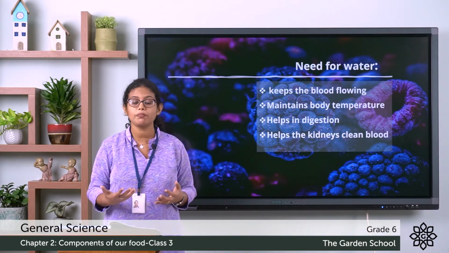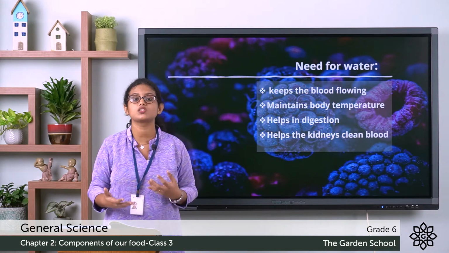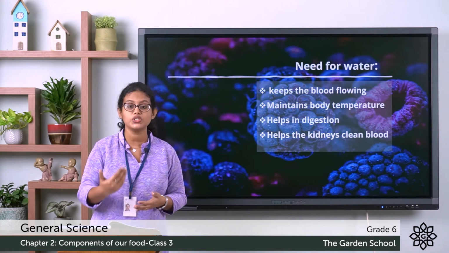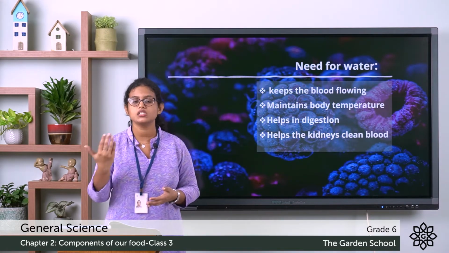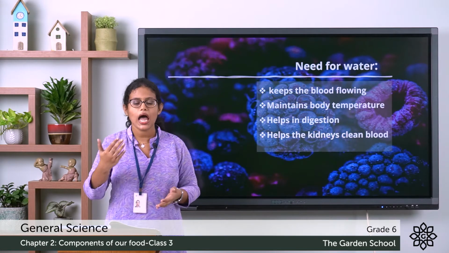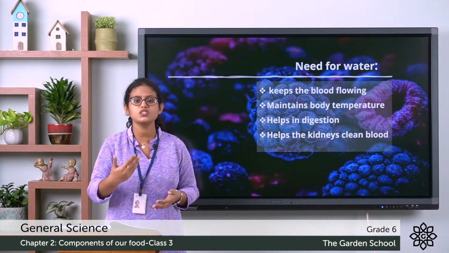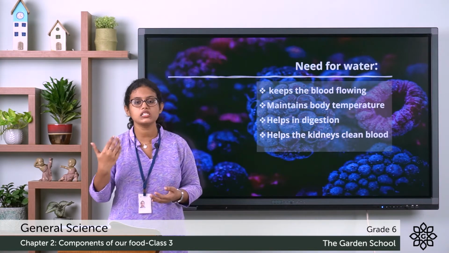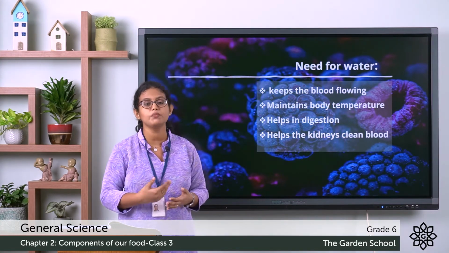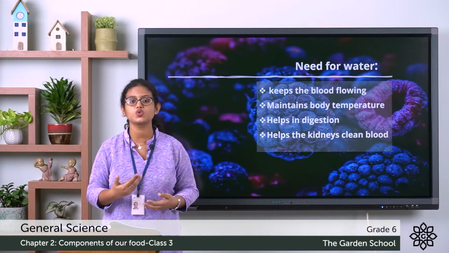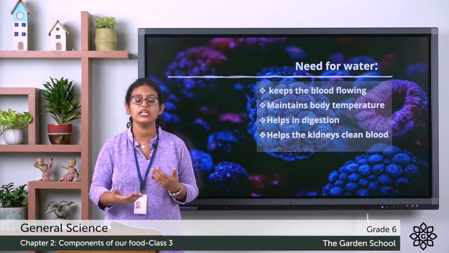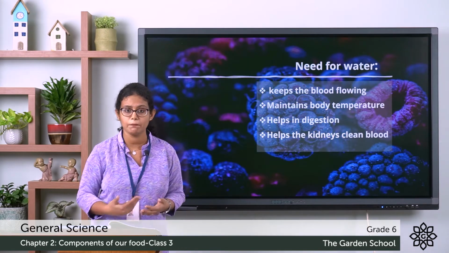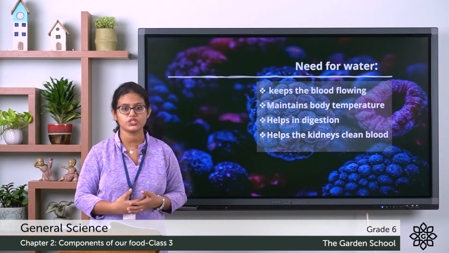Then your sweat glands start to produce sweat, and it goes to the surface of your skin. As the sweat evaporates from your skin, it cools your body. So water is very important to maintain body temperature.